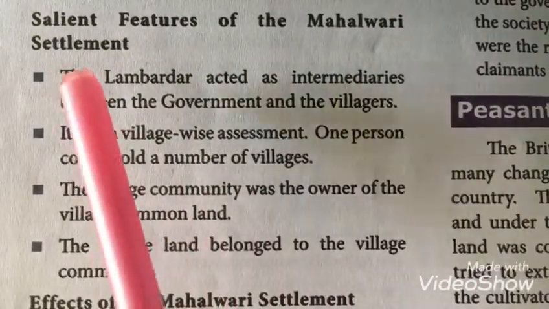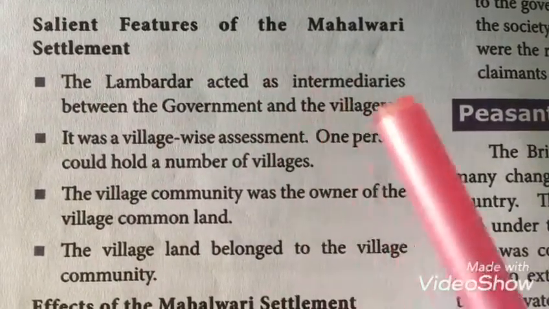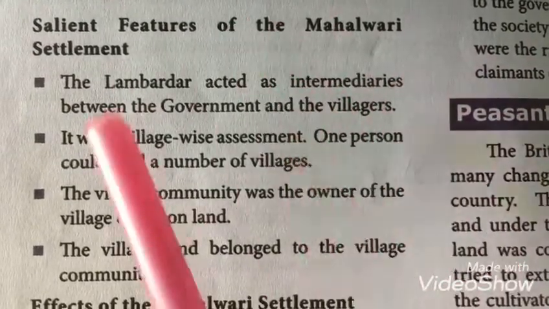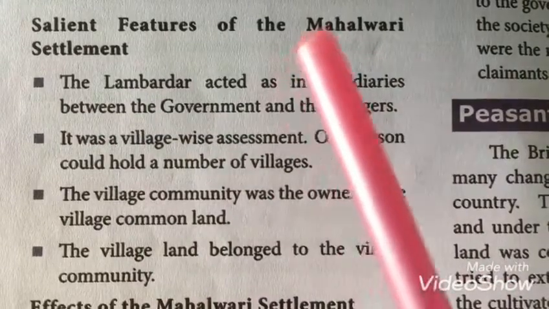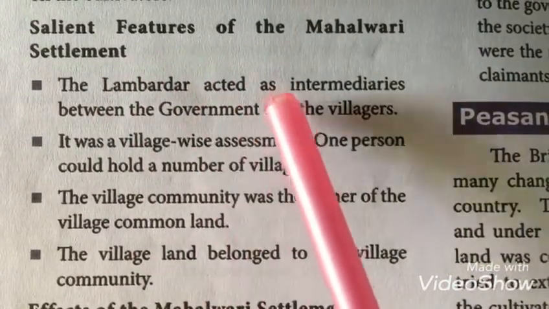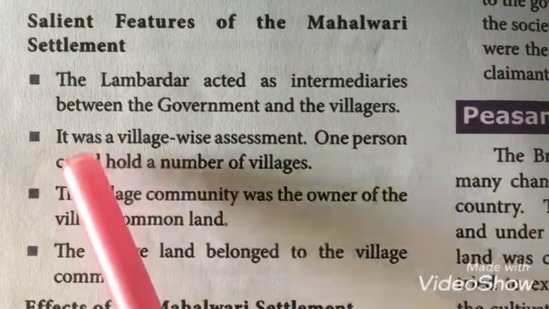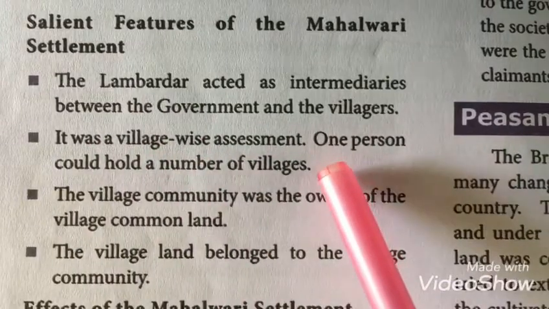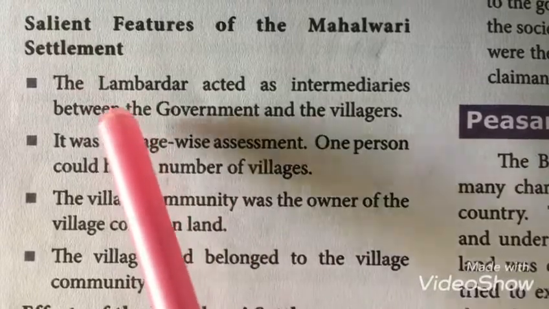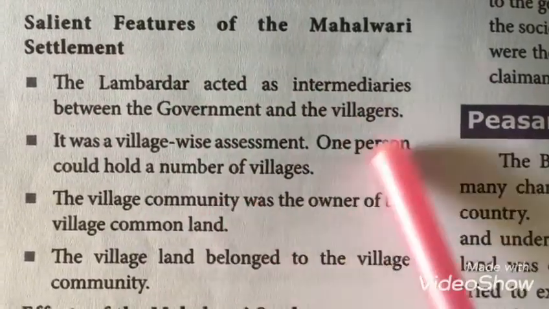Now we'll see the salient features of the Mahalwari settlement. In the permanent settlement, the zamindars were considered the agents between the government and the farmers. But in the Mahalwari system, the lambarder acts as the agent between the government and the villagers. It was a village-wise assessment. One person could hold a number of villages, so the lambarder is the leader for a number of villages.